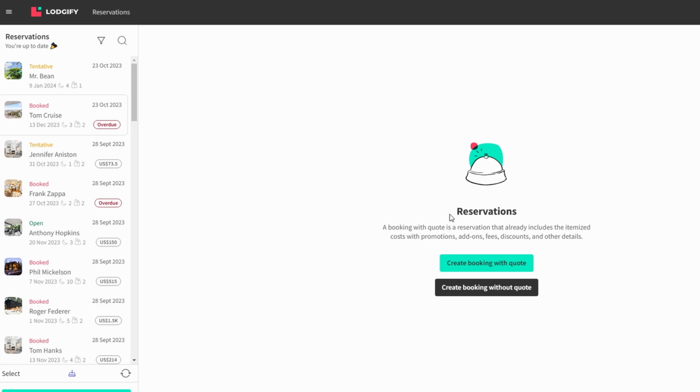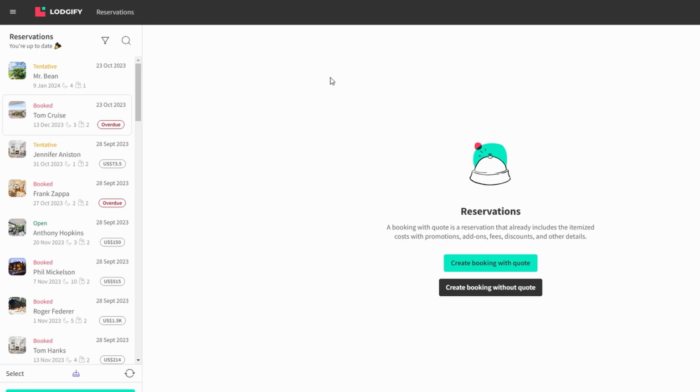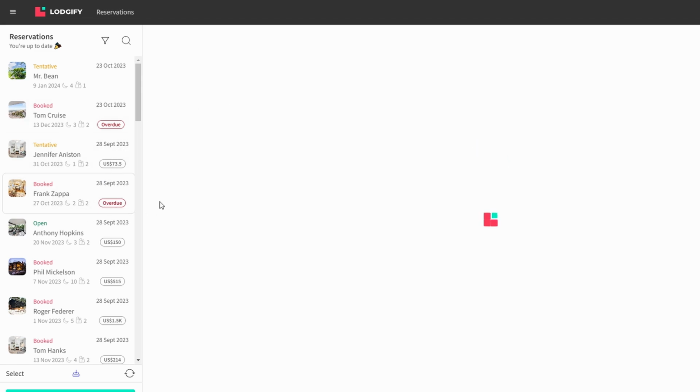In this section, you can also manage payments, which is a huge time saver. You'll see whether payments are pending, completed, or overdue. If there are any changes to a reservation, like a date adjustment or guest request, you can easily edit the booking details.